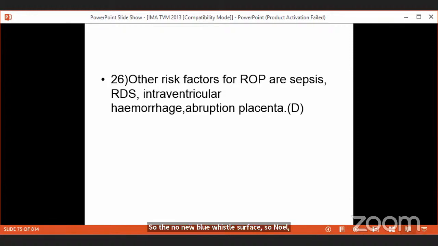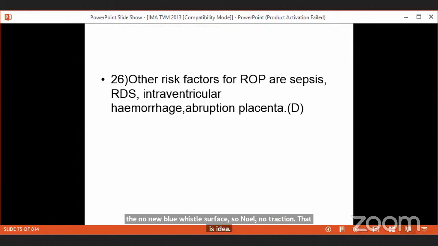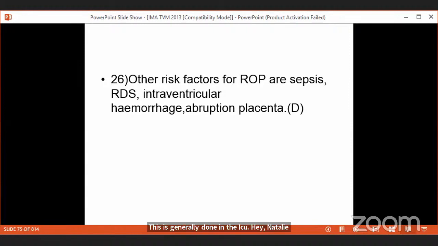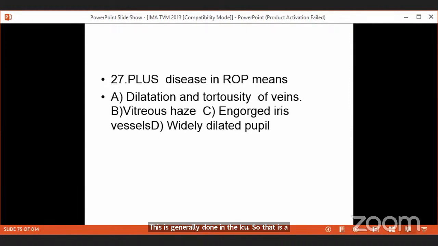This is generally done in the ICU, neonatal ICU. So that is a treatment. Treatment is laser or cryotherapy of the peripheral retina. So another entrance question is plus disease. Plus disease in ROP means markedly dilated and tortuous veins.